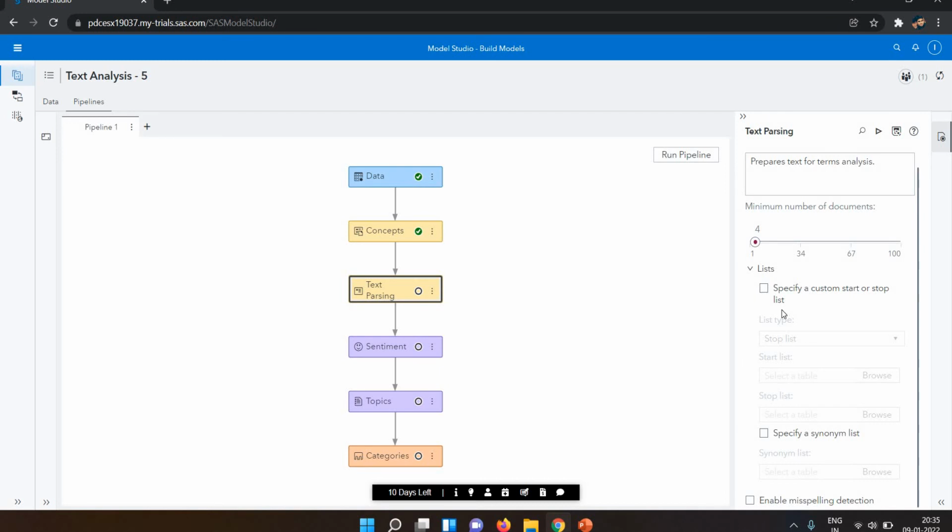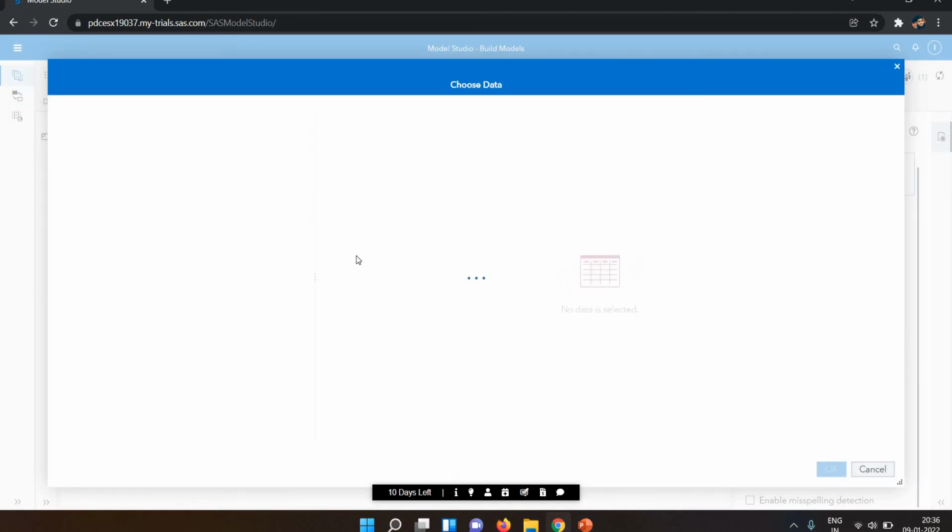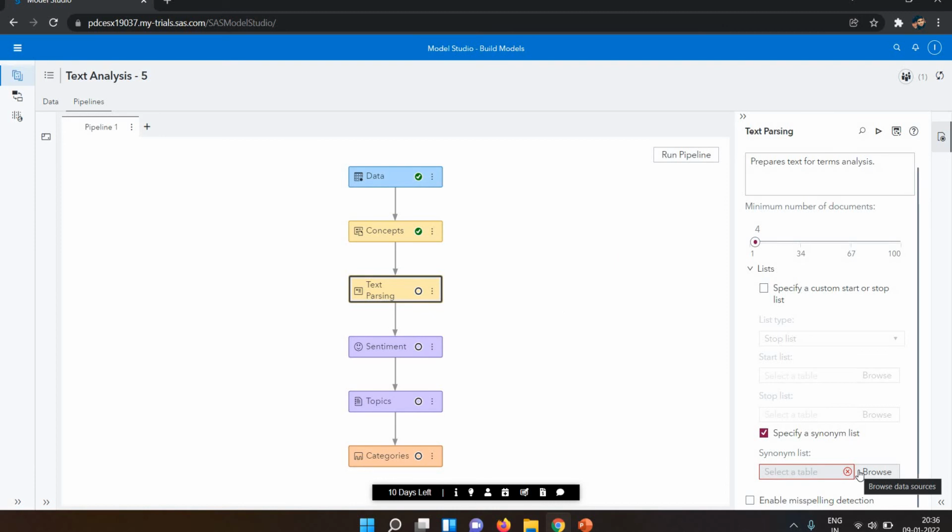In this we also have the synonym list. If you want to specify a synonym list, you can also select it. You need to select your data, browse, and select. A synonym list is a SAS dataset that identifies pairs of words that should be combined as a single term for the process of analysis. If you want to create a custom parent term or groups or other items under the parent term, you can specify the synonym list here.